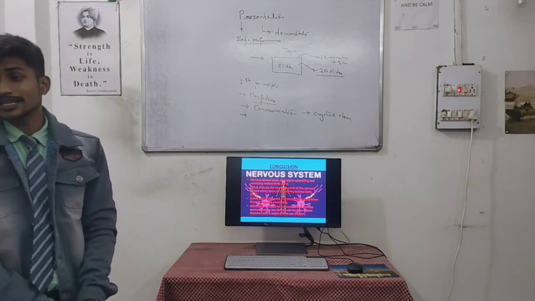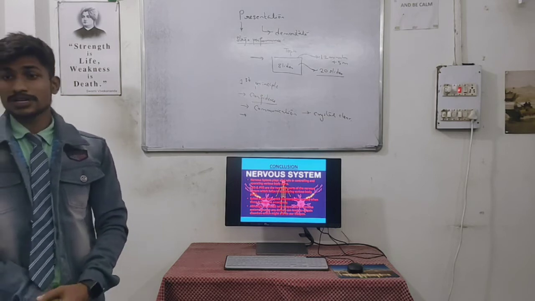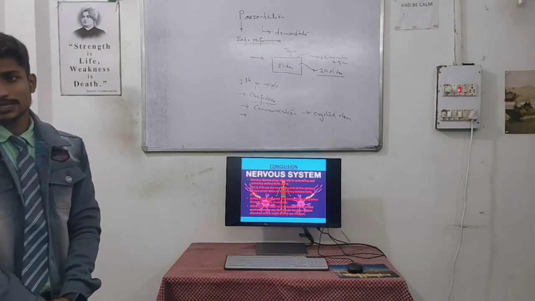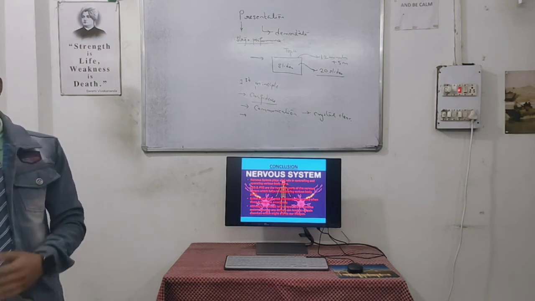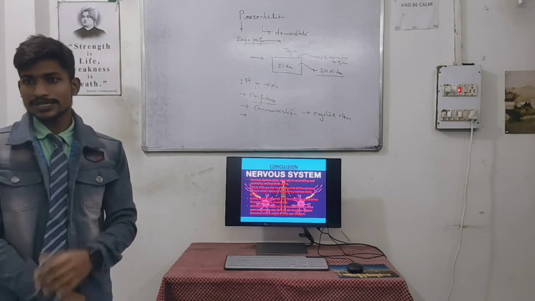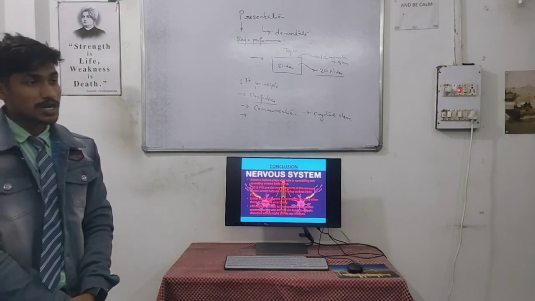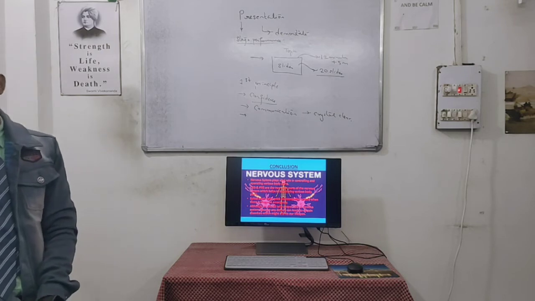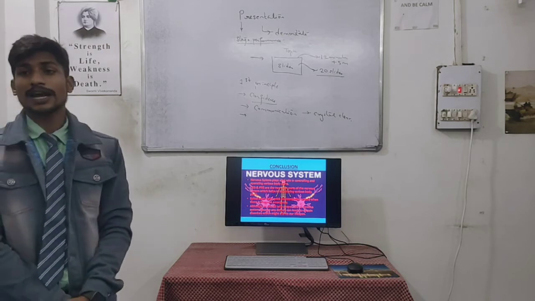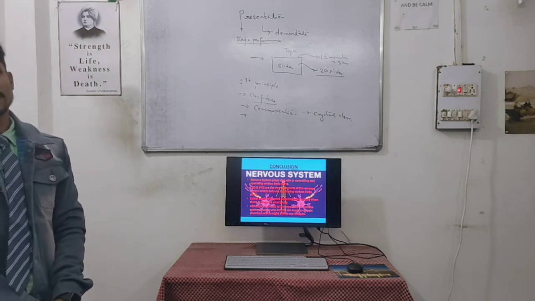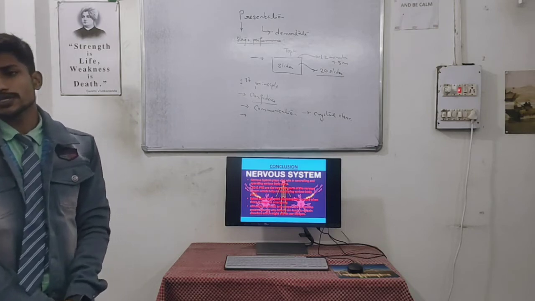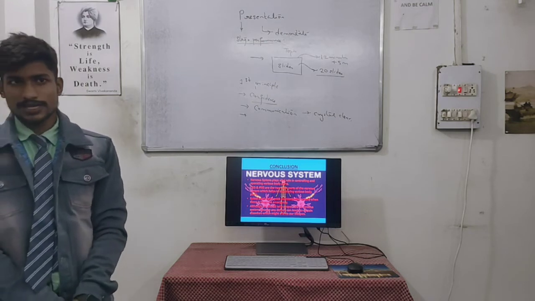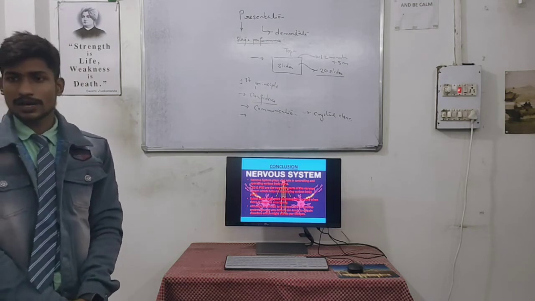For example, if we see a snake, we either fight, if we have a stick, or we throw the stick and fly away. This is because our spinal cord has responded at a particular time and in a short interval of time. For that kind of situation, in an emergency, we have a reflex action. And a reflex action may be natural, or it may be acquired.